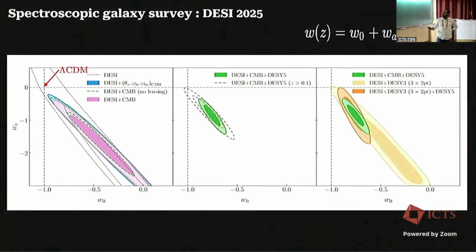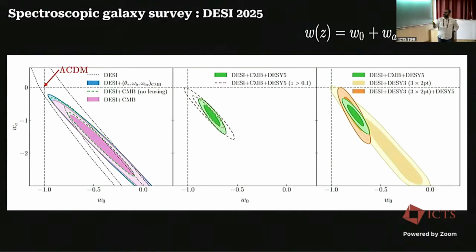However, the most highlighted result of their analysis is the dark energy. This is the dark energy equation of state. In the lambda CDM framework, you would expect that w0 is constant, equal to -1, and the time evolution part wa is 0. So in all these plots, the lambda CDM point would be here, where w0 equals -1 and wa equals 0.